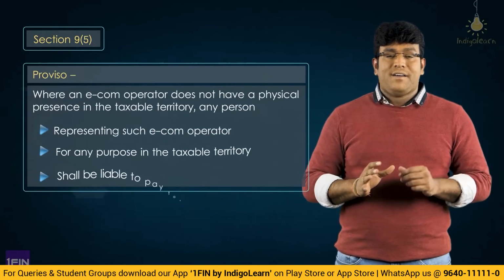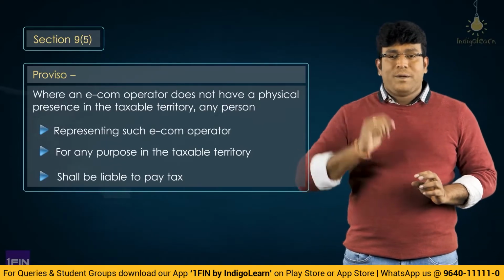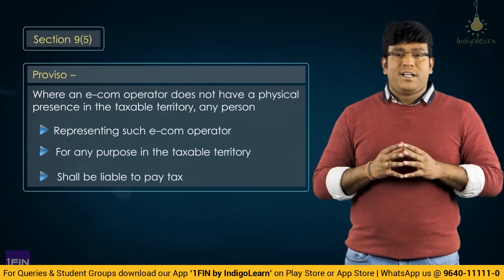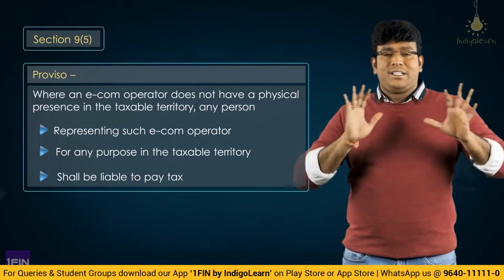So friends, we have discussed the concept of section 9 subsection 5, one of the finest sections in the topic of charge of GST. Something very important for a simple reason: in case of certain notified services which are supplied through e-commerce operator, the operator is liable to pay GST. And we just now discussed that in case e-commerce operator does not have physical presence in India, then their representative in India is liable to pay GST. And if there is no such representative, they must appoint a representative and make him liable. Something very interesting and important.